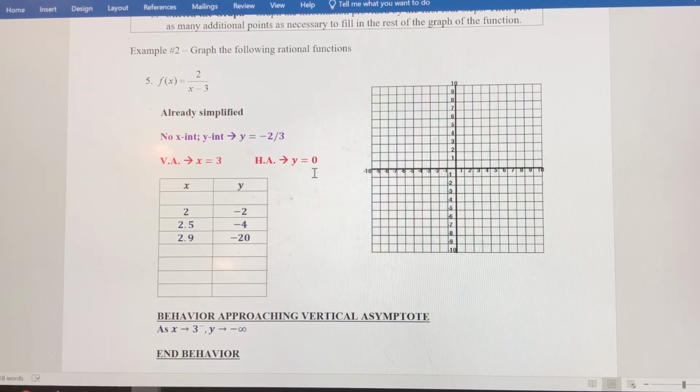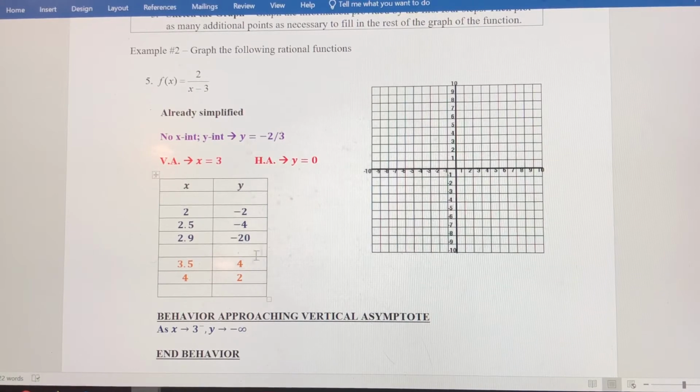Let's start a little bit farther away from 3, so we're going to start with 4. When we plug 4 into the function, we get 2 for the y coordinate. Let's get a little bit closer to 3 coming from the right side, so let's plug in 3.5. When we plug in 3.5, we get positive 4. So you can see we're getting closer to 3. We've got 2 positive values, but they seem to be growing in magnitude.